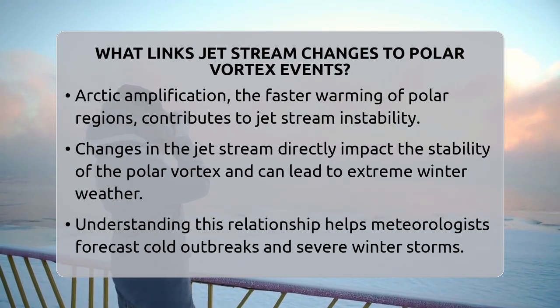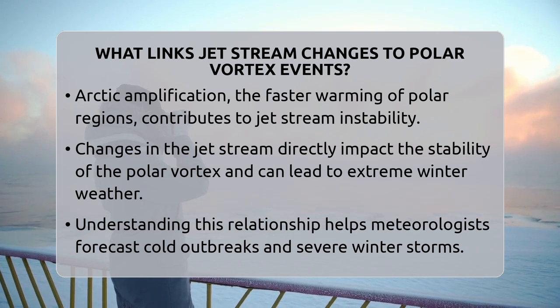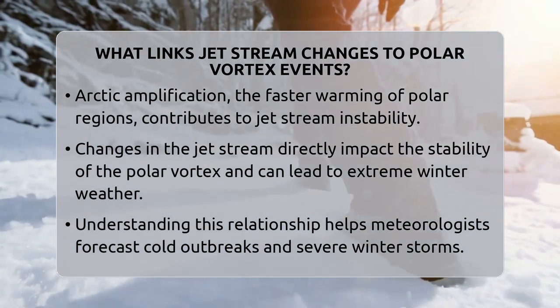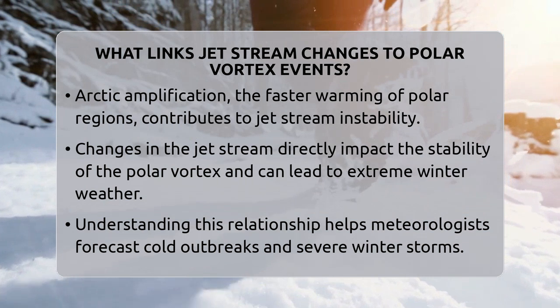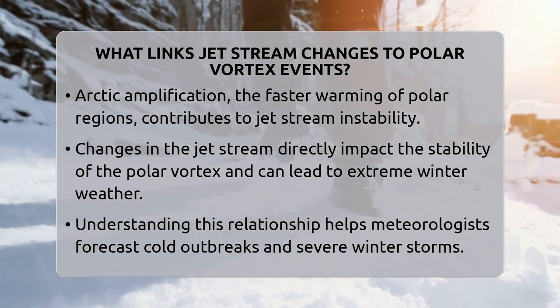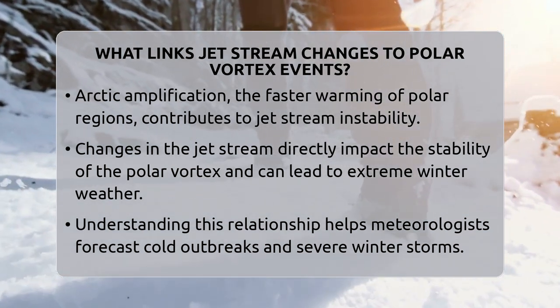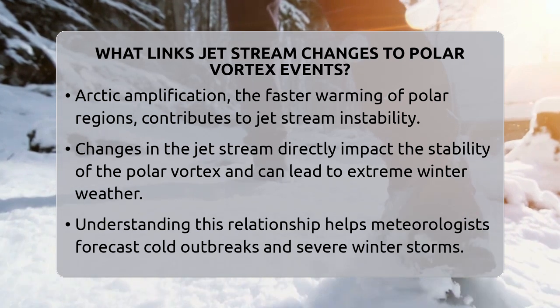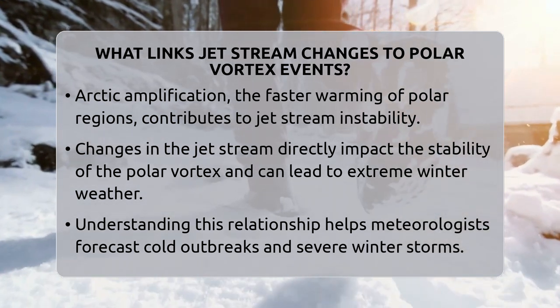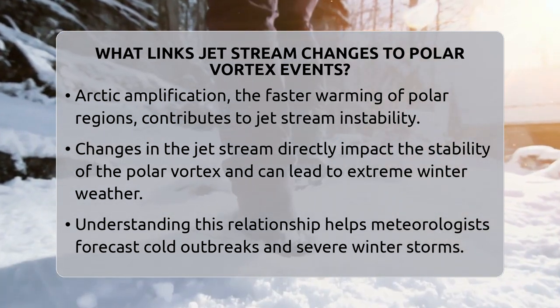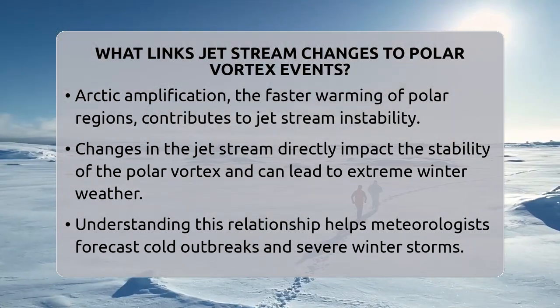So, in simple terms, changes in the jet stream influence the stability of the polar vortex. When the jet stream weakens or becomes wavy, it often leads to the vortex breaking down or shifting. This process allows cold polar air to escape and cause extreme winter weather in places that usually stay warmer.